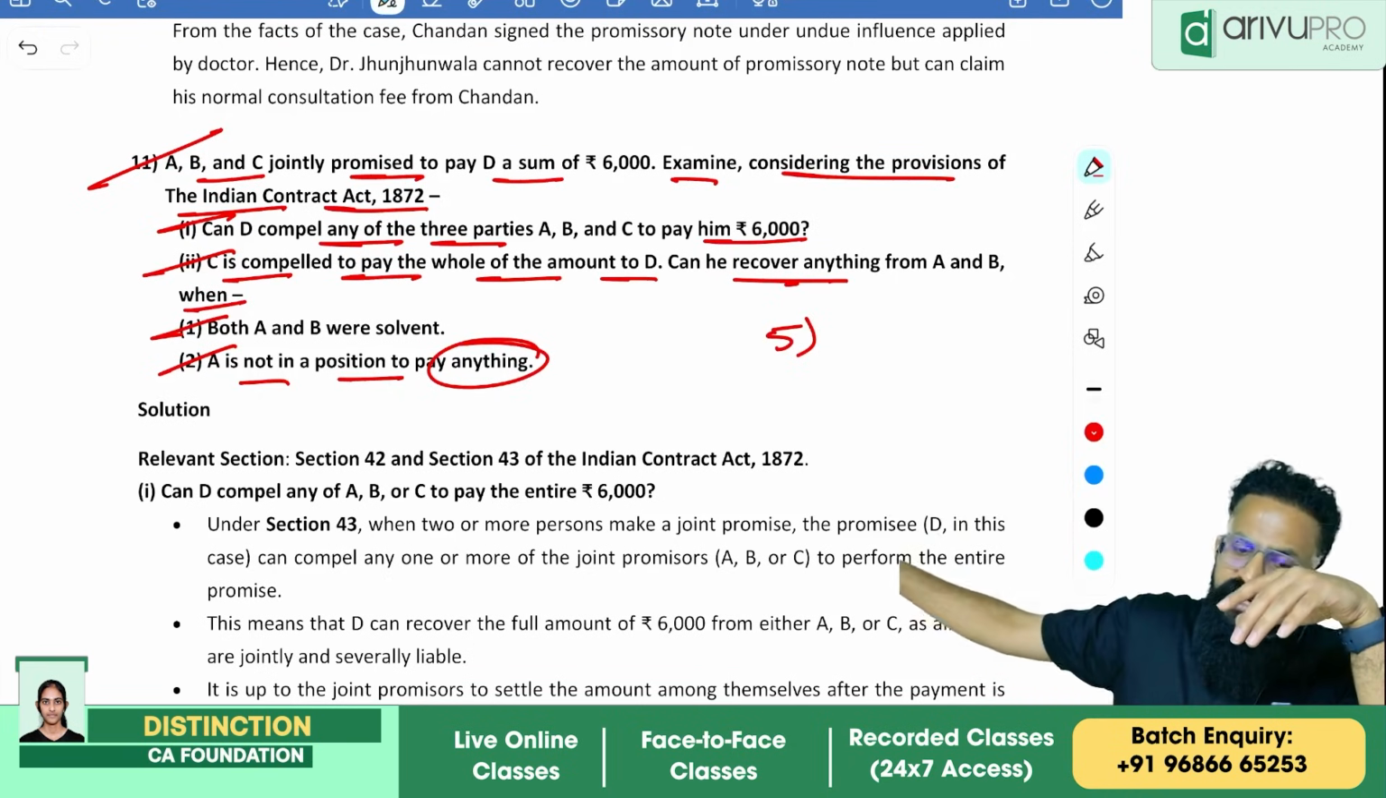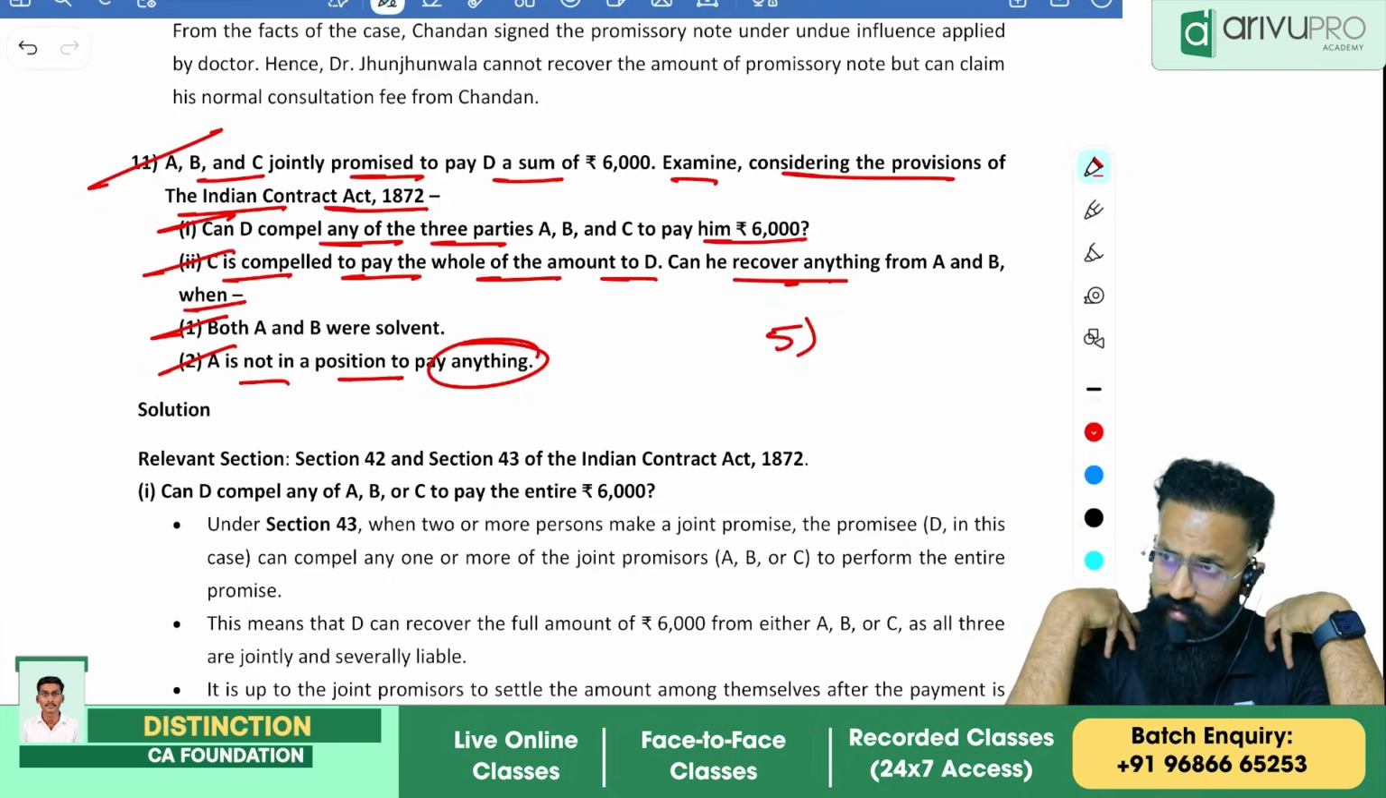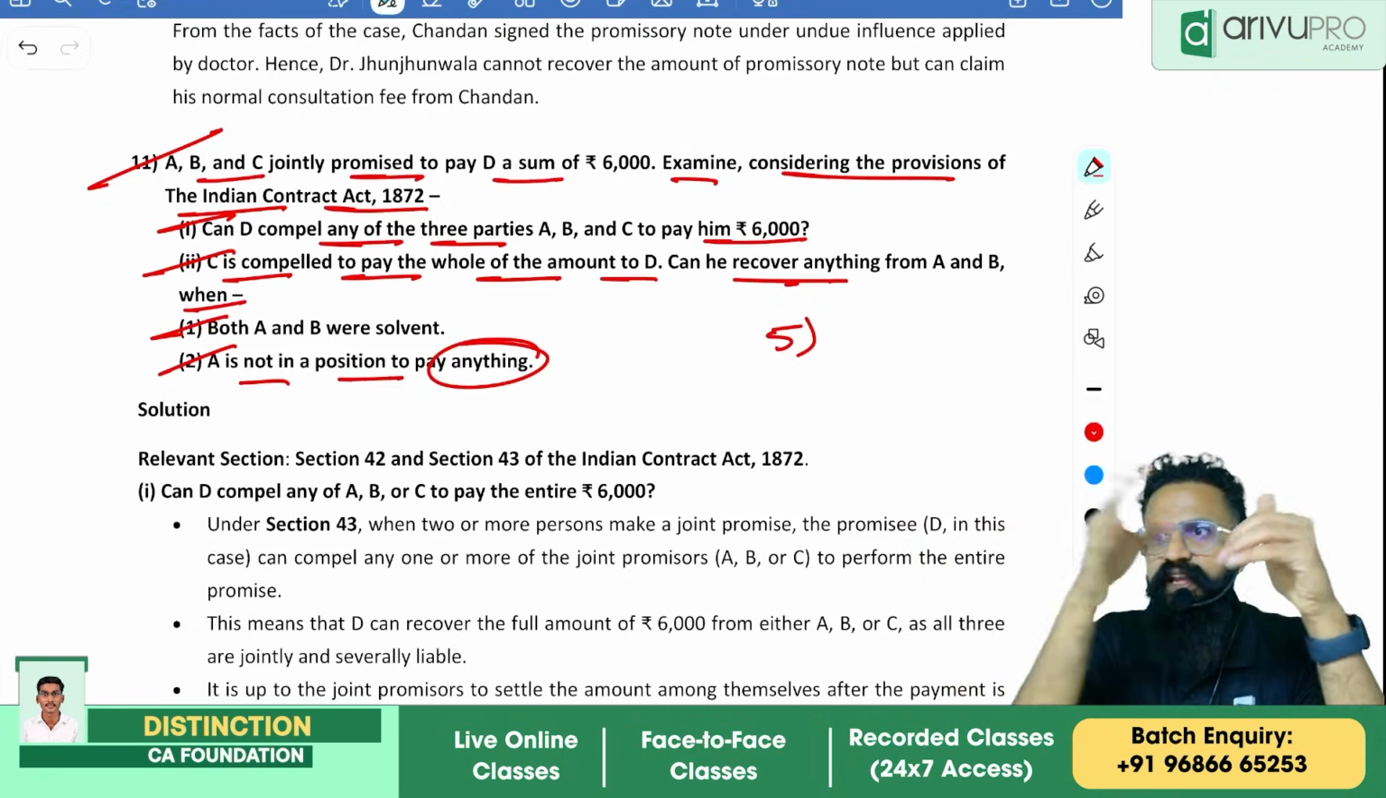In this case, can D compel any of the 3 parties to pay? That's my provision. I can compel. Possible. Yes. Now, what is the next provision here?